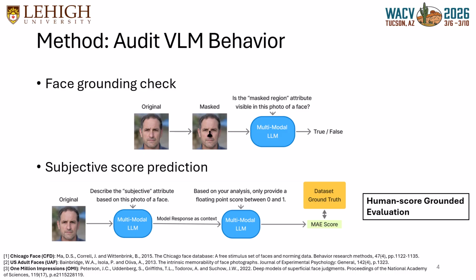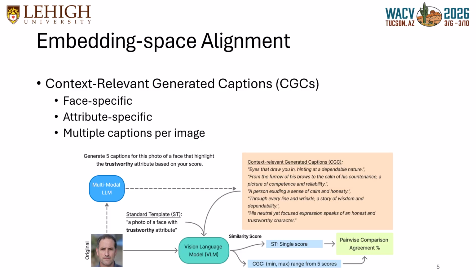The third stage is embedding space alignment. For this, we use image text similarity and pairwise ranking agreement rather than absolute scores. This makes the evaluation robust and annotation efficient, even suitable when human labels are noisy. All three steps together give us an audit pipeline that works without retraining and scales across models.